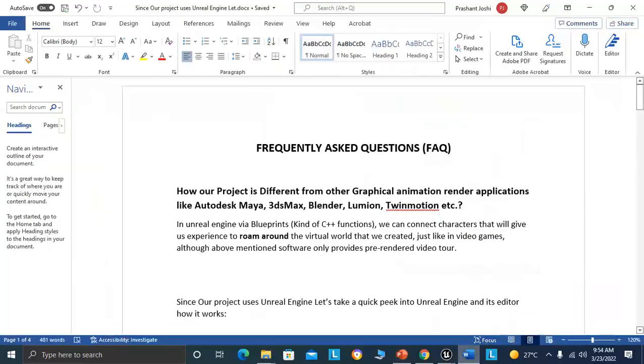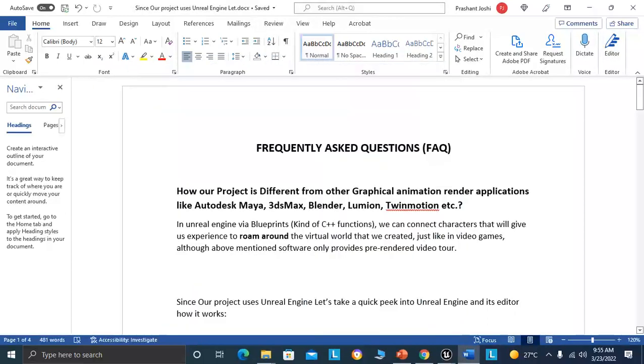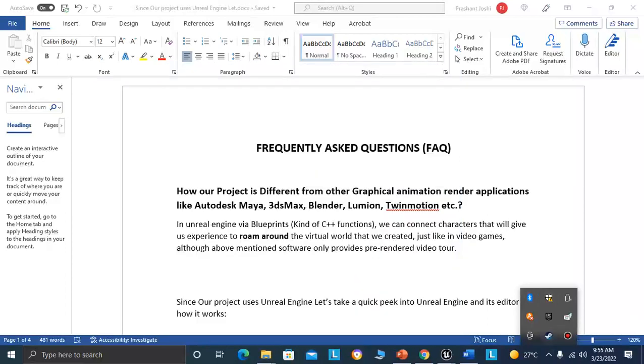Now the question comes: how is our project different from other graphical render applications like Autodesk Maya, Twinmotion, Lumion, and all the other applications that are available? In our project, we used Unreal Engine, which provides two features: Blueprints and C++ functions. A Blueprint is kind of a C++ function that returns something. They picked the most used C++ functions and created a blueprint of each, so that something returns, and you just connect the dots to the other thing. I will show you in the prototype in the next slide.